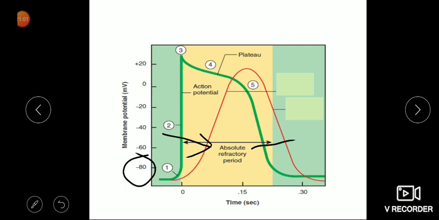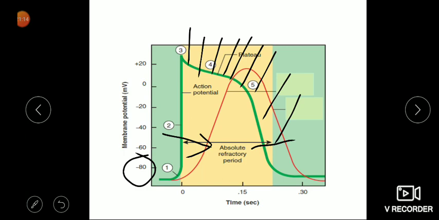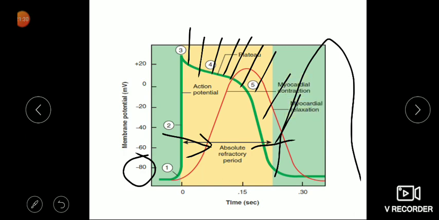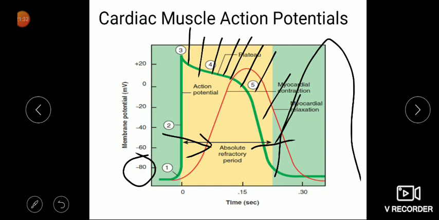If you give a continuous stimulation to the cardiac muscle, it will not show continuous contraction, because the other impulses, for example, I'm giving stimulation here at this phase, it will not show contraction. But when my stimulus is falling here, then only second contraction will come like this. So that's why cardiac muscle demonstrates the property of incomplete tetanus, that is again due to long refractory period. So this is the cardiac muscle action potential.